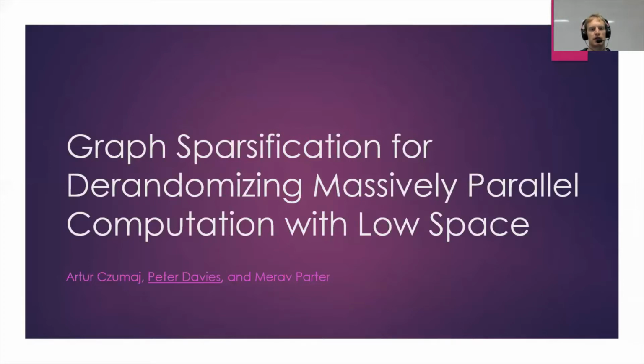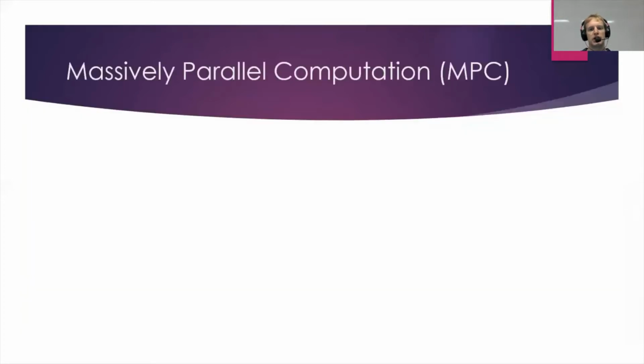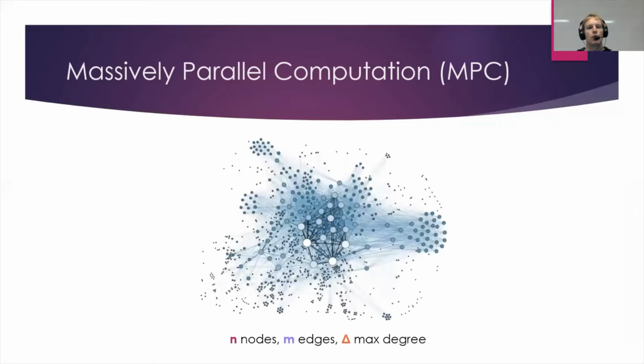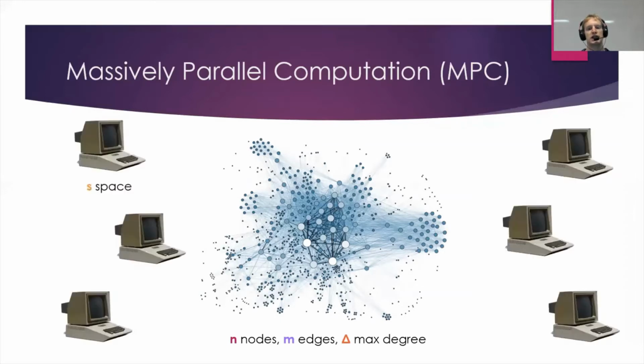So I'll start with a brief intro to the massively parallel computation model, MPC, which we're going to be seeing quite a bit of this far, I think. We're interested in graph algorithms, so we have our input graph with n nodes, m edges, and maximum degree delta. And on this graph, we're going to be doing some computation in parallel on a collection of machines. And these machines, the main restriction upon them is that they have a bound on space of S. So they can store at most S words, and here a word is, for example, enough bits to specify a node of the input graph.